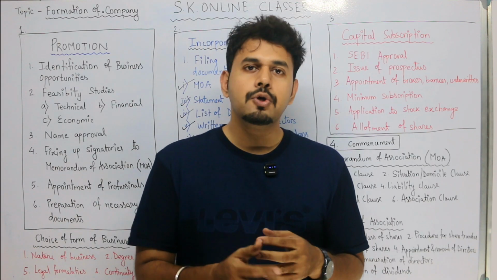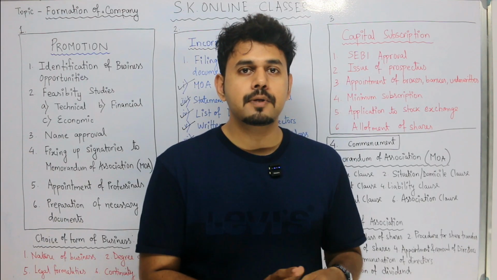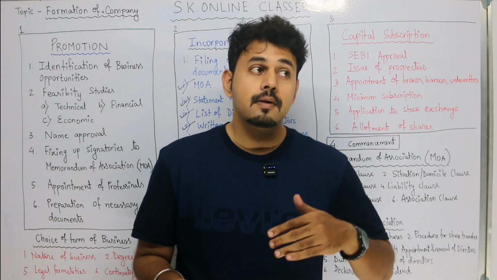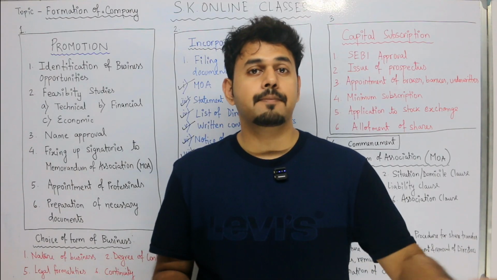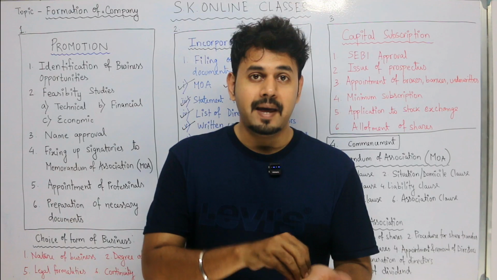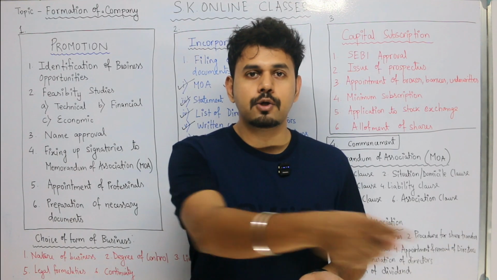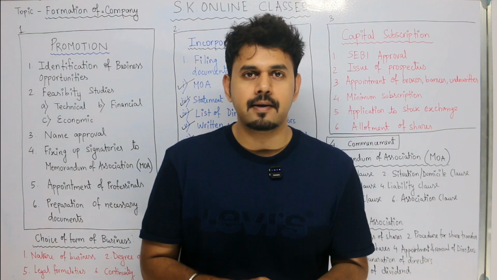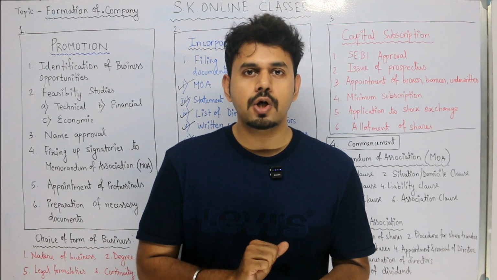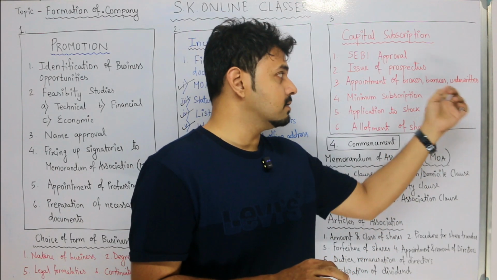So at a cost, you will be able to guarantee yourself that your company will get formed by subscribing 90% or more shares by the underwriters. That means you are assured that the company is going to proceed, because if the underwriters are unable to sell it to the public, they themselves buy it. So you will definitely reach your minimum subscription. So this is the reason we appoint underwriters.